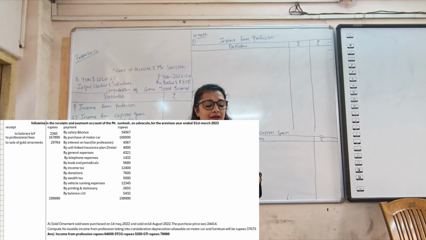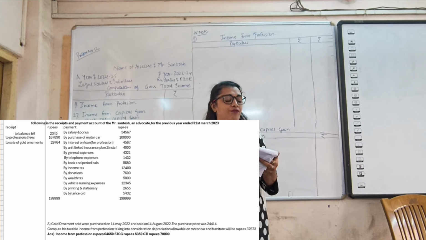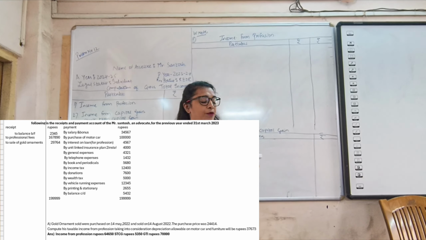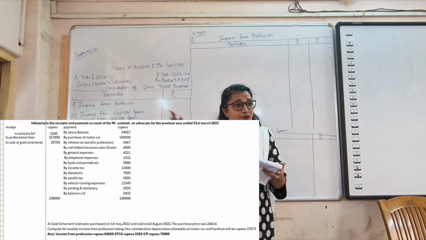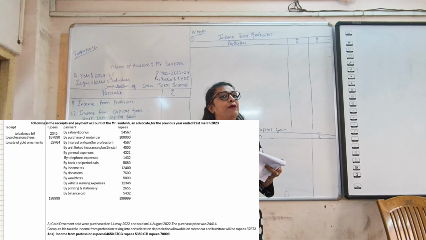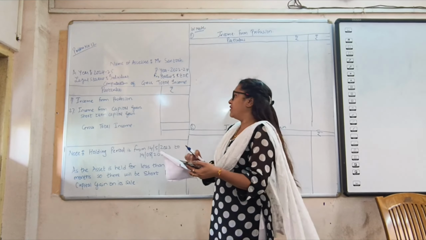Now, if you look at the receipt side, the first receipt is professional fees. Another is sale of gold ornaments. The professional fees will come under income from profession, and the sale of gold ornaments entry will be done under income from capital gain. So I have given the format.